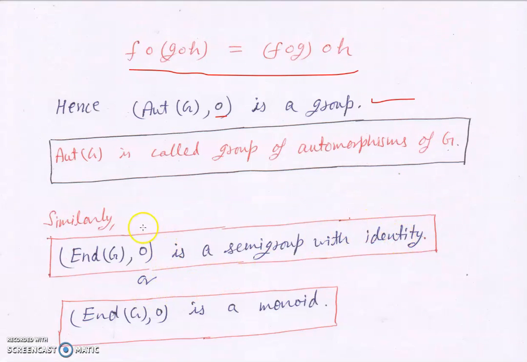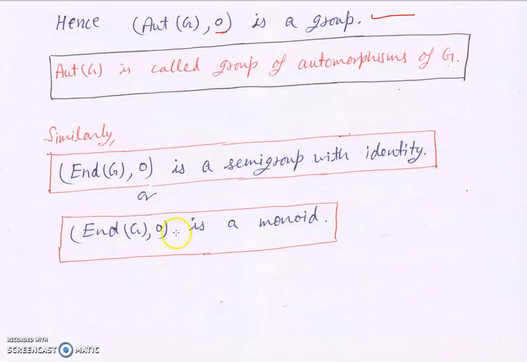Similarly, End(G), as we have seen, was a groupoid, and because O is associative, it is a semigroup. But the identity map also belongs to End(G), so it is a semigroup with identity. So we can say that End(G) with respect to this operation is a monoid.